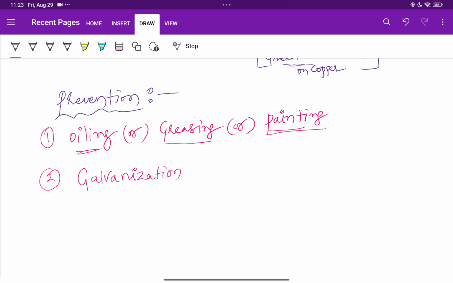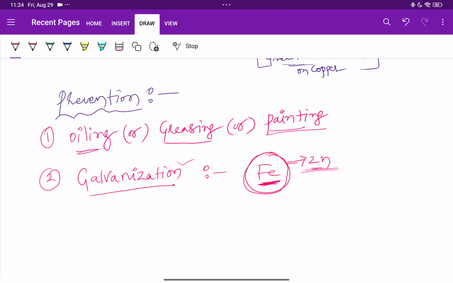Galvanization is nothing but a method with which we can stop especially the rusting of iron. So around the iron, if we apply zinc, that method is called galvanization. Here the iron is protected from oxygen and moisture because we applied zinc around the iron.